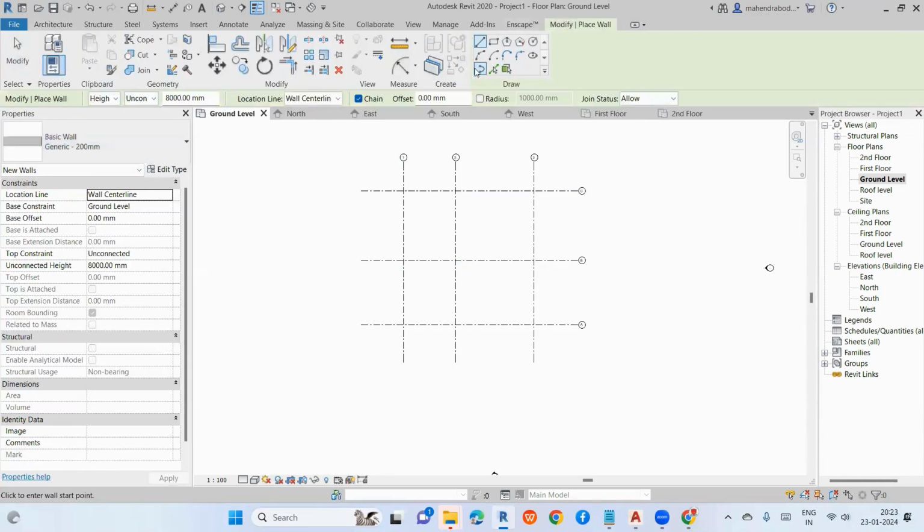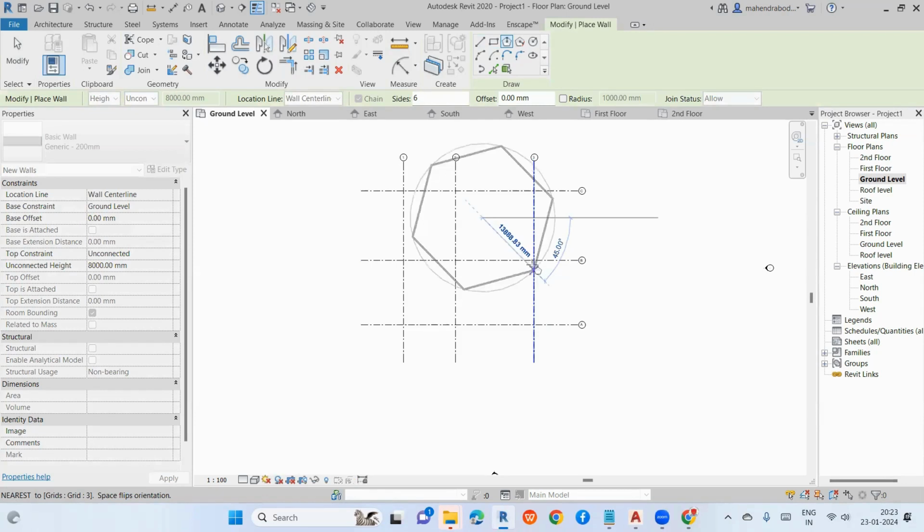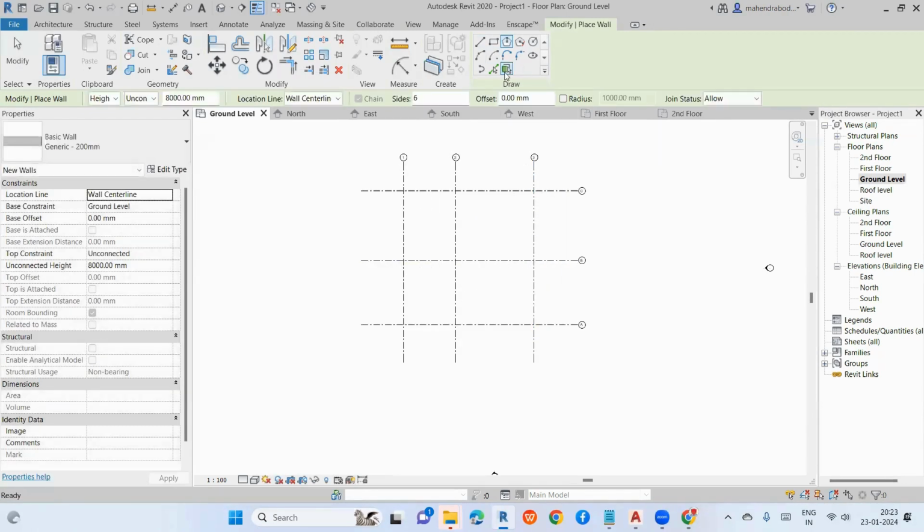You select this one, and here you can see the draw wall options. You can draw a line, a rectangle, or a pentagon, like this. You can also try with the other options. If you want, you can use Pick Lines, or pick a face. But right now I'll take the line only.